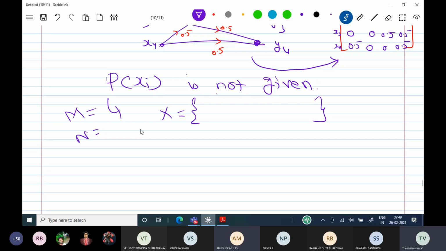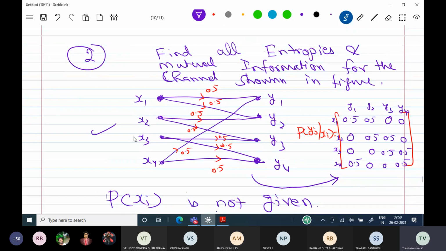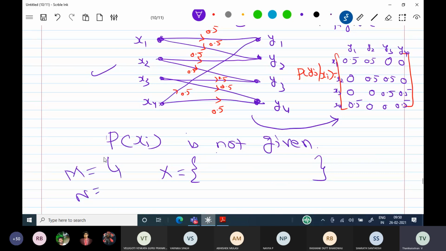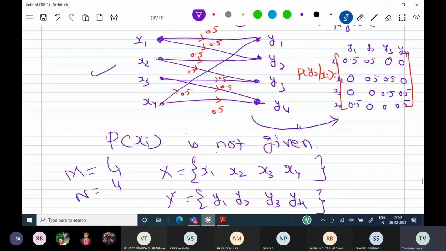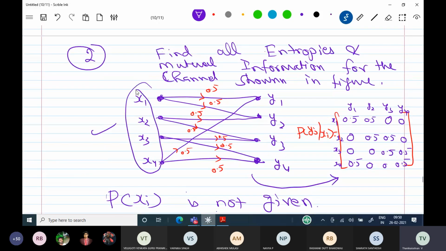That's also 4. Source and destination each have 4 symbols. So X is x1, x2, x3, x4. Y consists of y1, y2, y3 and y4. There are 4 symbols on the source side and 4 symbols on the destination side.